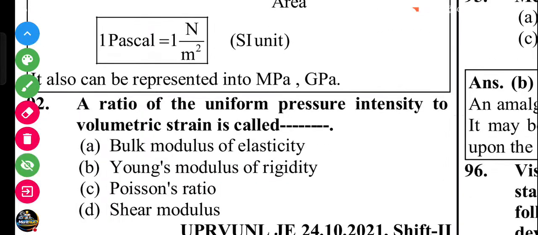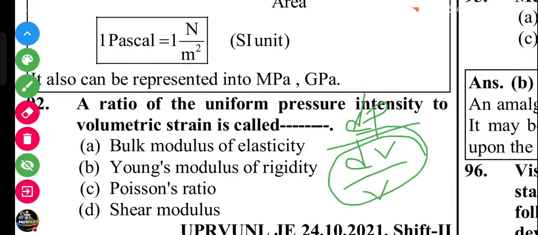Next question. The ratio of pressure intensity change, delta P, to volumetric strain, dV by V, is called the bulk modulus of elasticity.